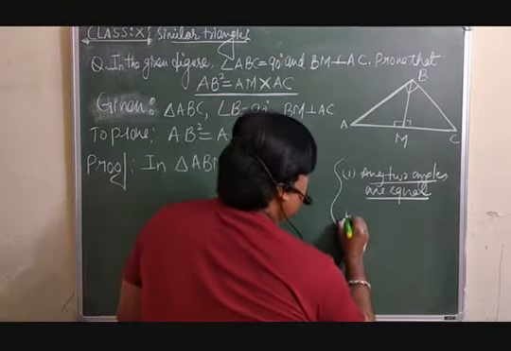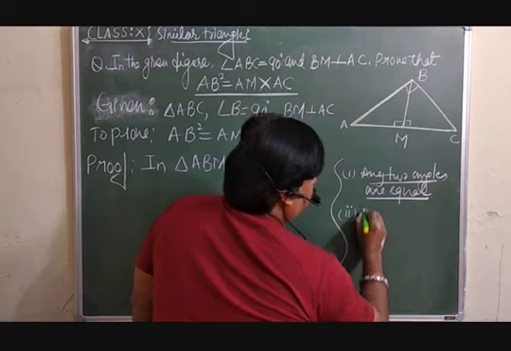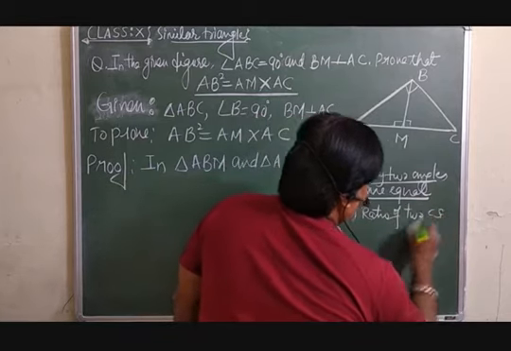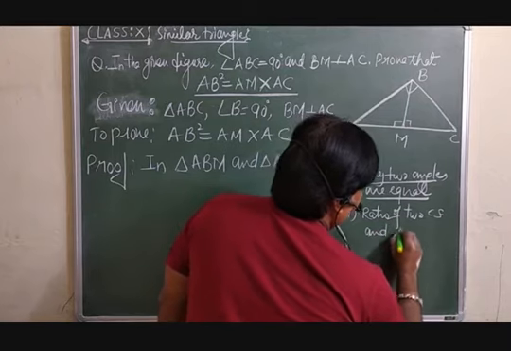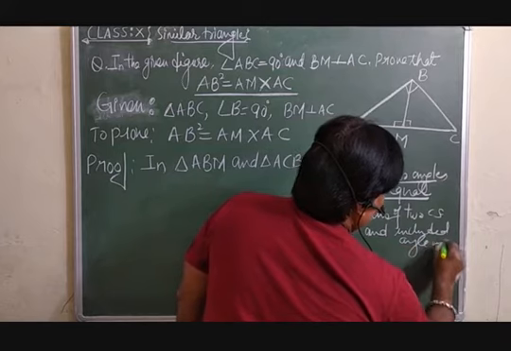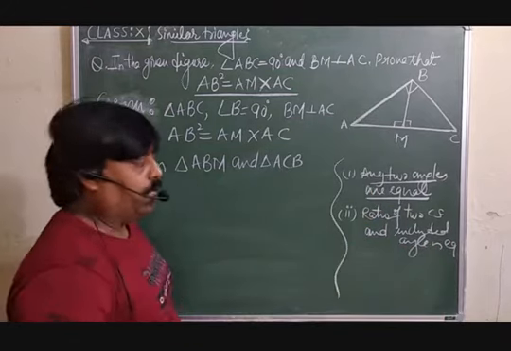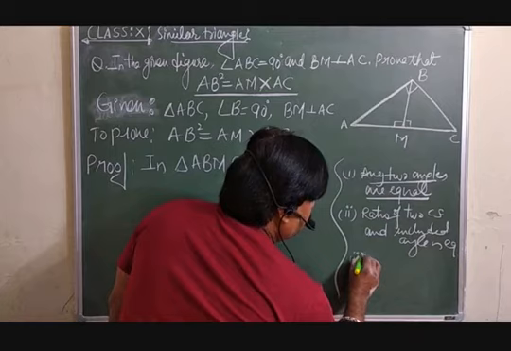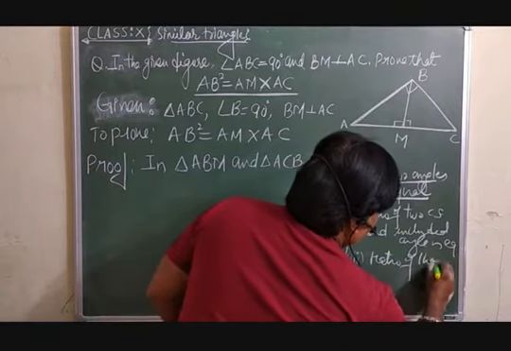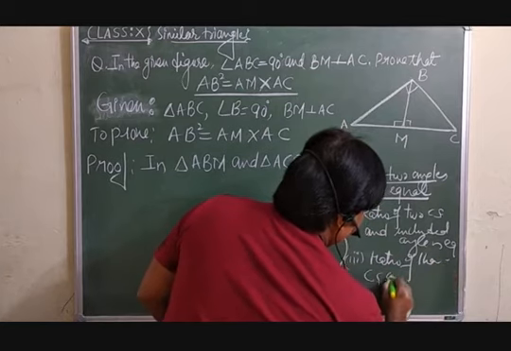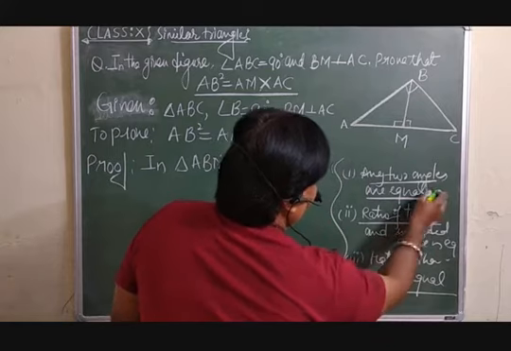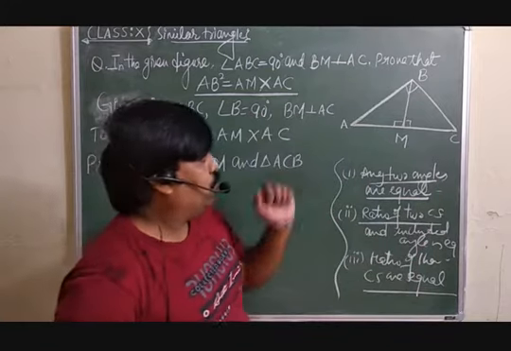Second, we discussed the ratio of two corresponding sides and the included angle is equal. Then also you can declare they are similar. Third is the ratio of the corresponding sides are equal. Then also you can declare both the triangles are similar. These are the three points we already discussed.